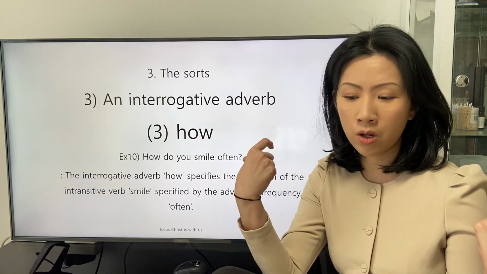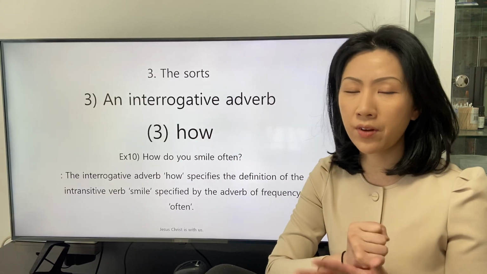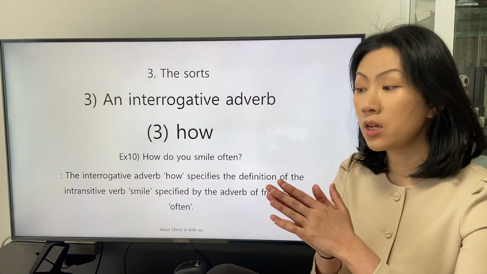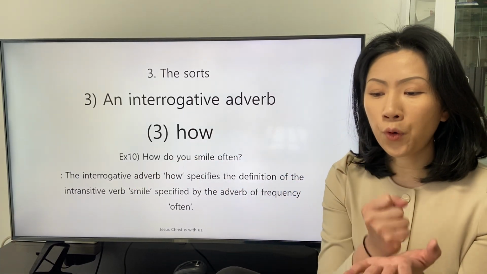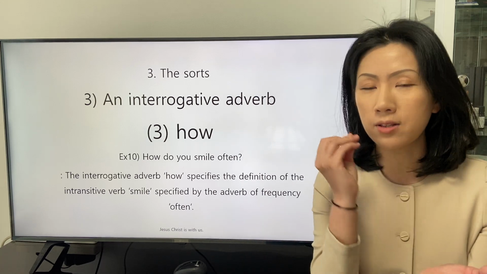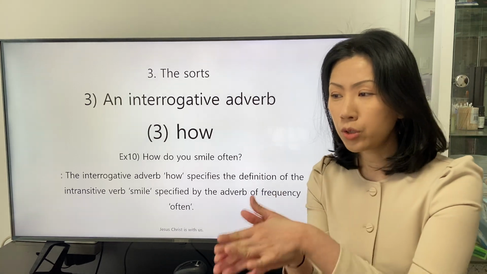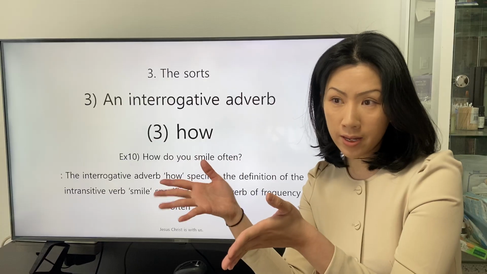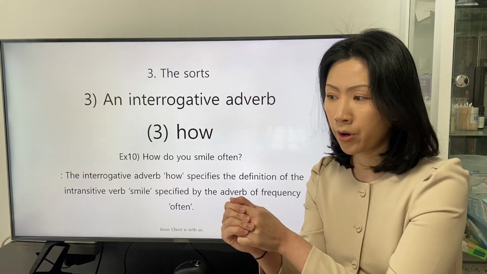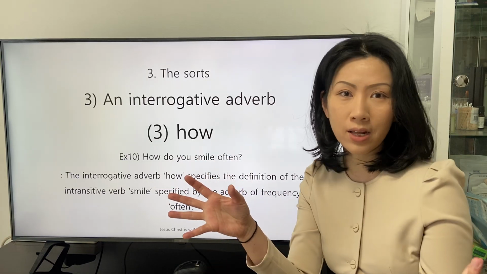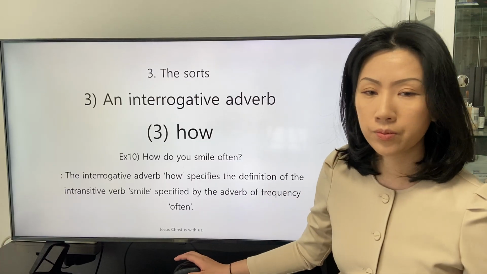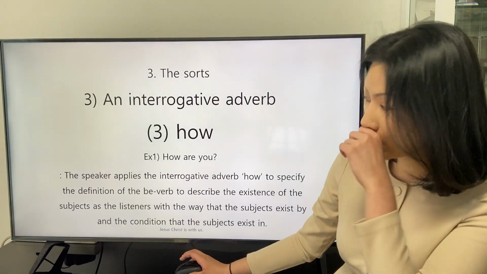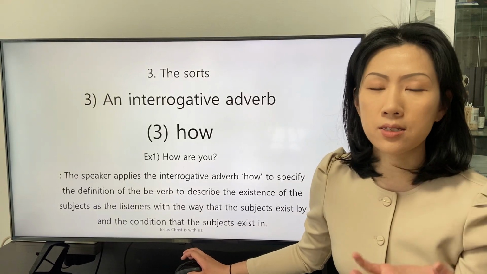While understanding that the interrogative adverb how has an inclusive definition, from the way for the subject to actualize the definition of the verb to the condition of the subject after or while the subject actualizes the definition of the verb of the clause. Sorry, the first example is this. How are you?